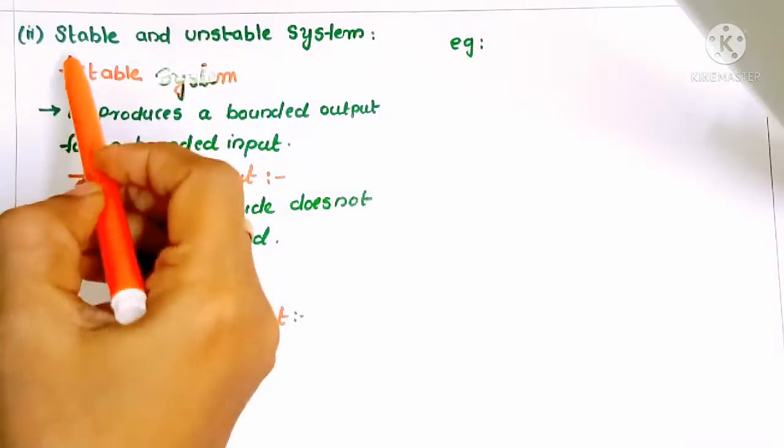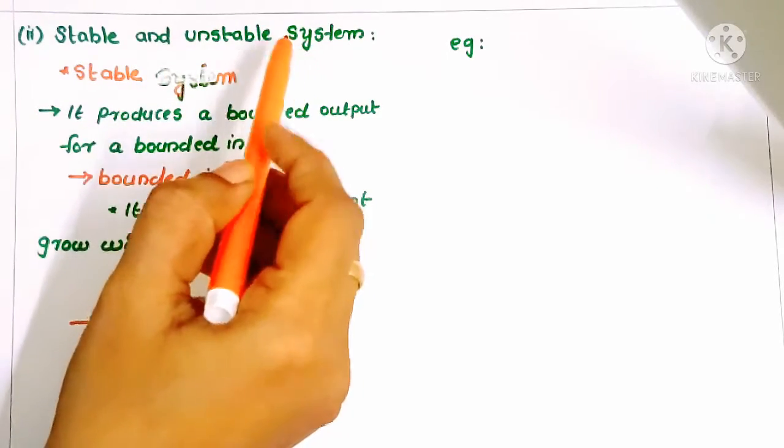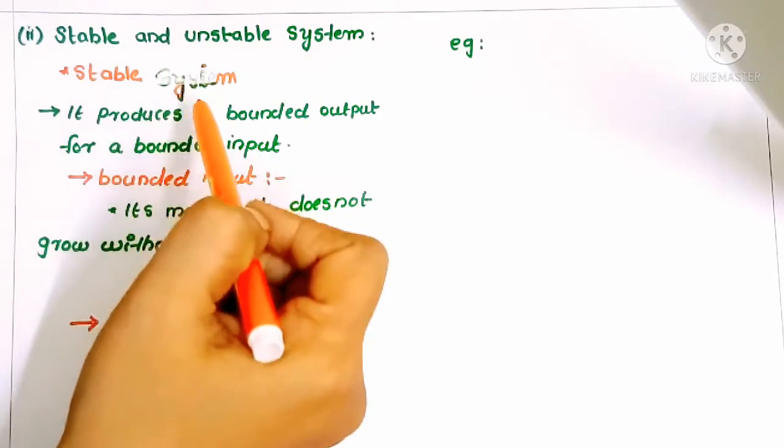Second, what is meant by a stable and unstable system? First, what is meant by a stable system?